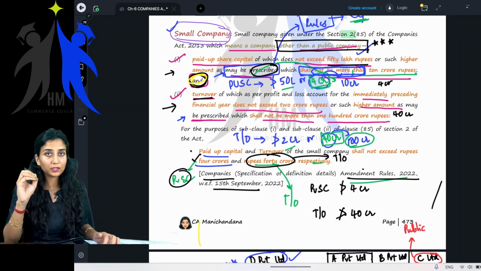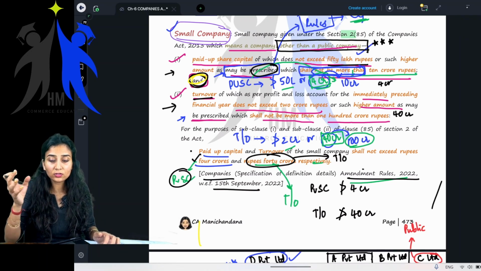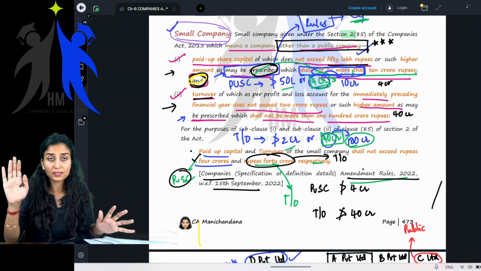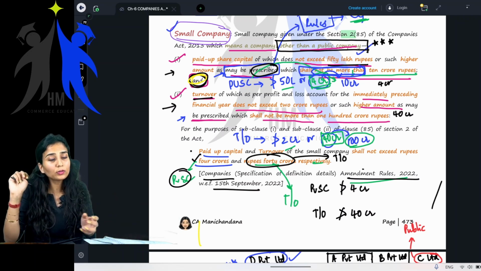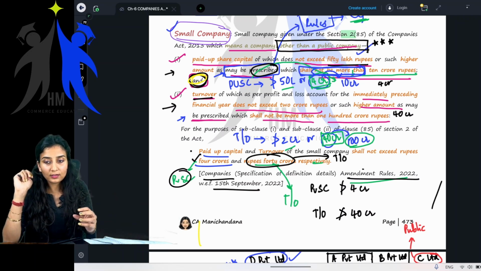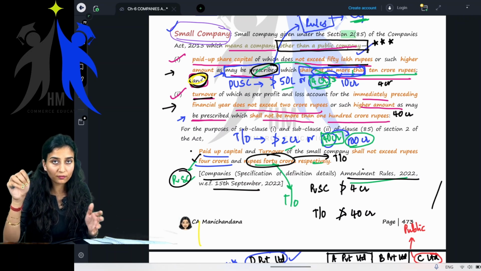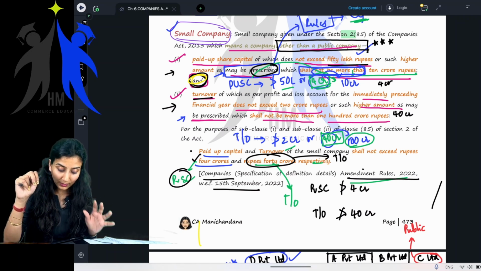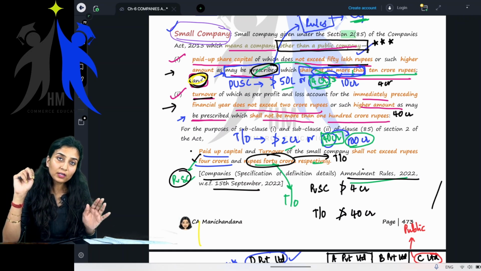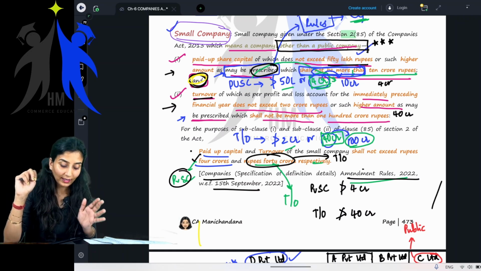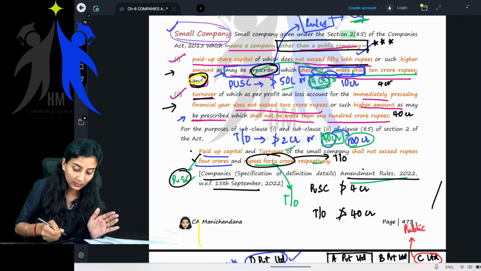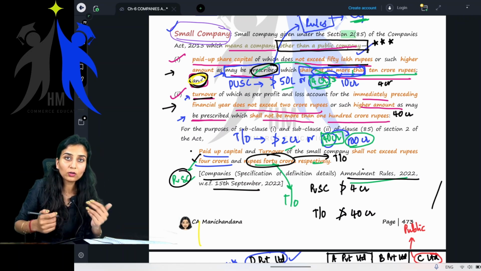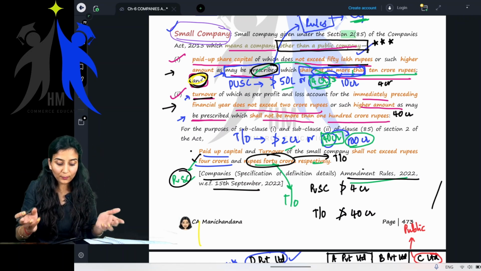This is a law exam. This is not some history, civics, or whatever your other papers are. It is law. In law, it's not that you cannot frame sentences or frame answers. You can, but there are certain keywords which you have to use while writing your answers in your examination. So, for example, turnover, you have to write turnover only. You cannot write, say, profit.